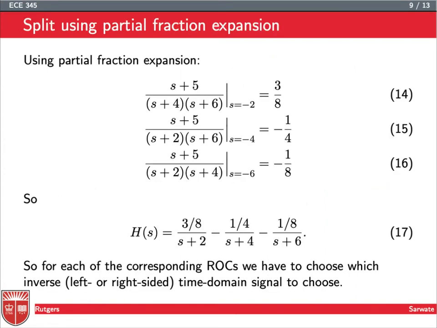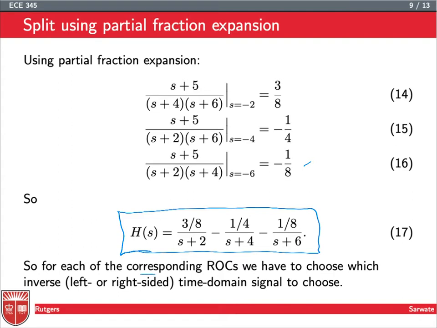So now how do we find the time domain signals? We've identified the ROCs, so there have got to be four signals out there. How do I find them? Well, first off, we need to do partial fraction expansion on h. Just doing our partial fraction expansion, we get three different coefficients here, and so we get this partial fraction expansion of h of s. This should be fairly standard. You can maybe hit pause and go through the derivation yourself to make sure there are no algebra errors.